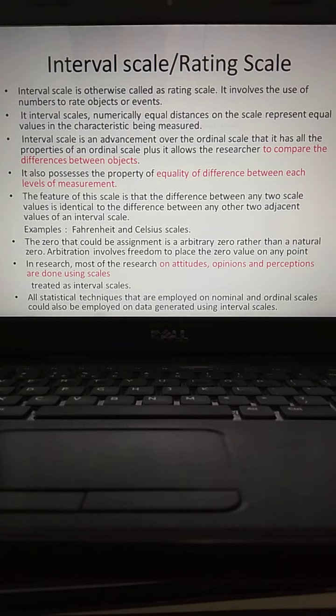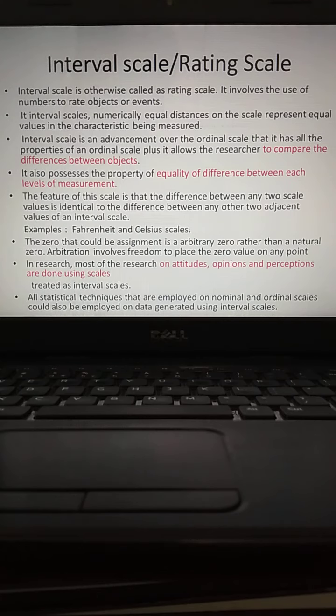So you can apply the interval scales while collecting data on attitudes, opinions, perceptions. What are the statistical tests you can perform here?